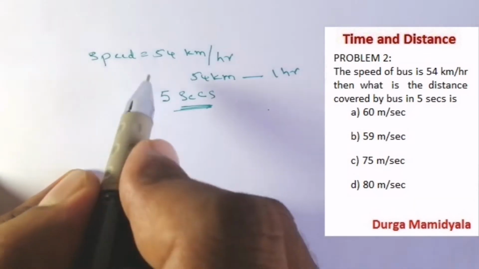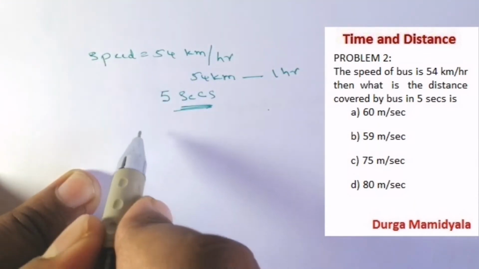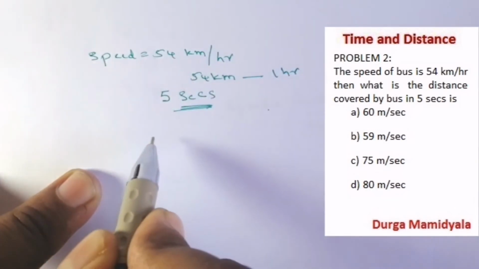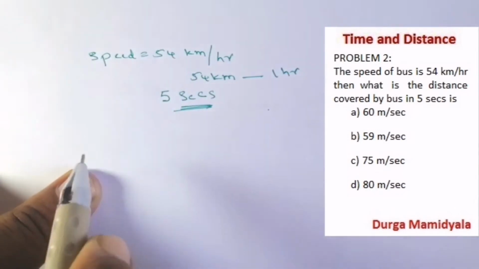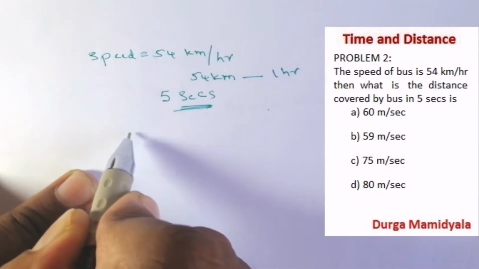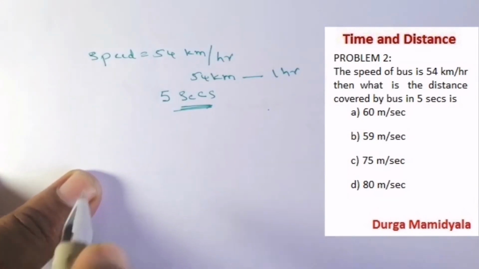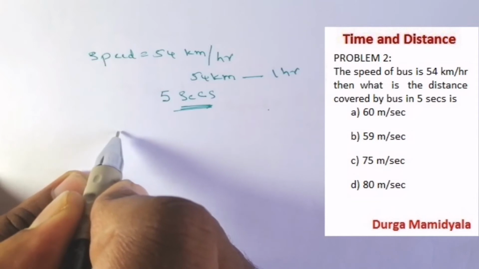It's very easy. First of all, we have to convert from kilometers per hour to meters per second. Then automatically we will get the answer, right? To convert kilometers per hour to meters per second, we multiply by 5 by 18.